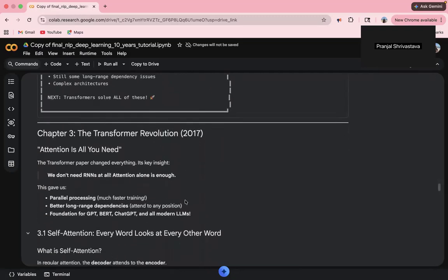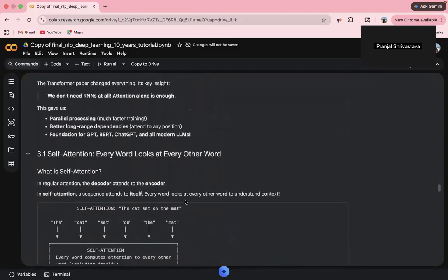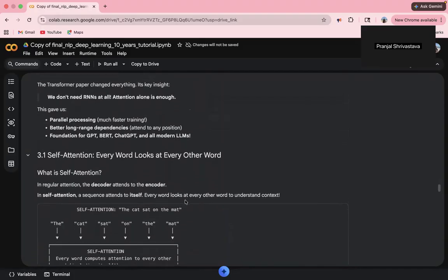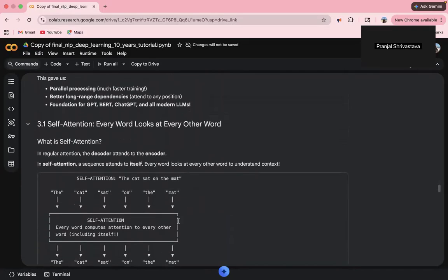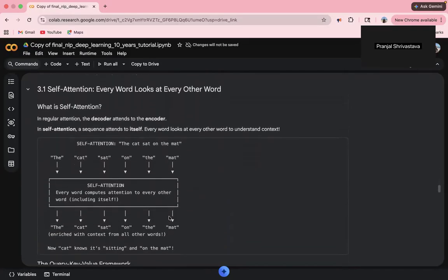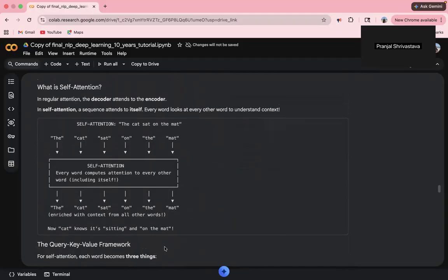Moving ahead to chapter 3, Transformers. In 2017, Attention Is All You Need introduced the transformer, which uses self attention instead of recurrence. Every token creates three vectors: a query vector, a key vector, and a value vector. The query vector suggests what am I looking for, the key vector suggests what do I contain, and the value vector suggests what information do I carry.